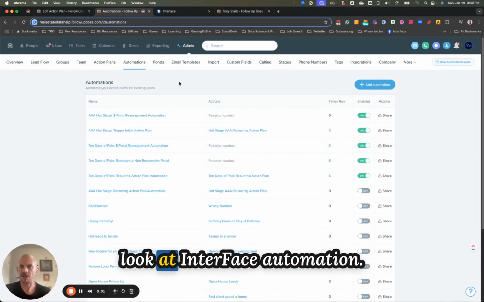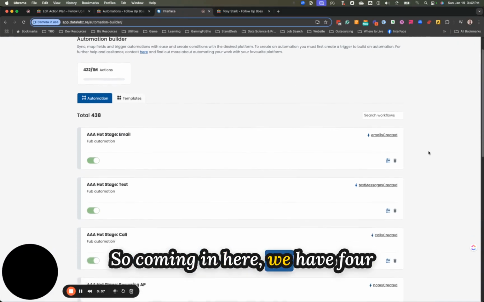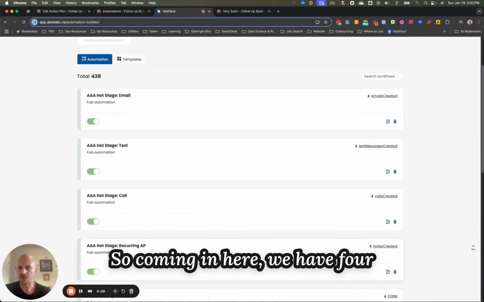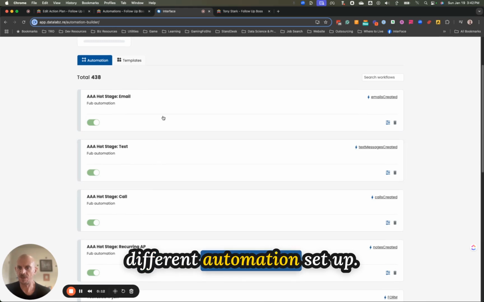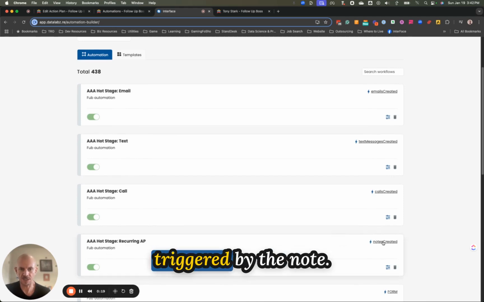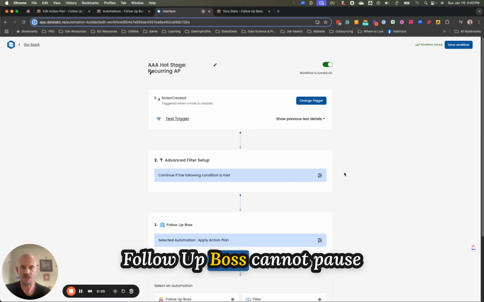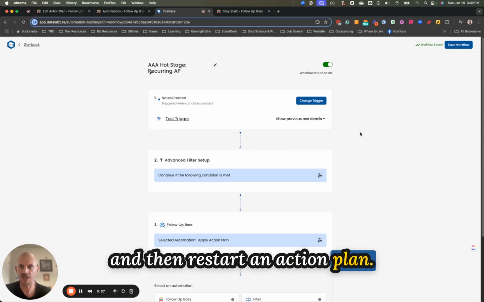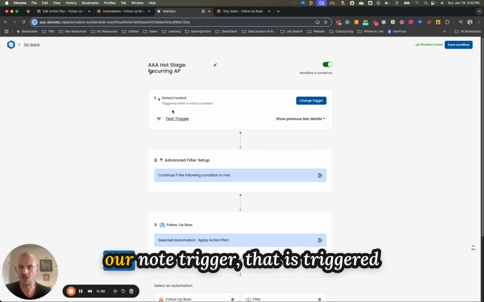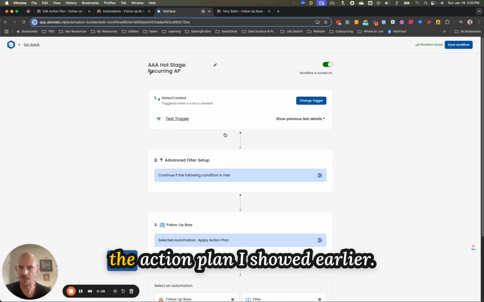All right, next we're going to take a look at InterFace automation. So coming in here, we have 4 different automations set up. The first one is the automation triggered by the note. So like I mentioned earlier, Follow Boss cannot pause and then restart an action plan. So what we're going to do is use our note trigger that is triggered when the note is applied from the action plan I showed earlier.